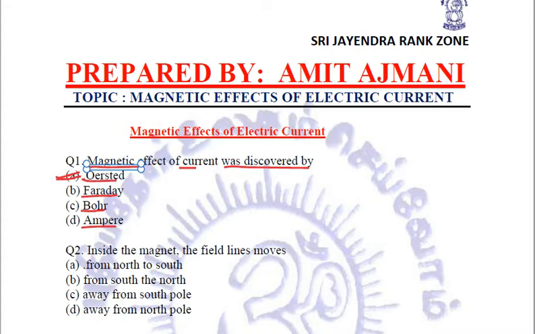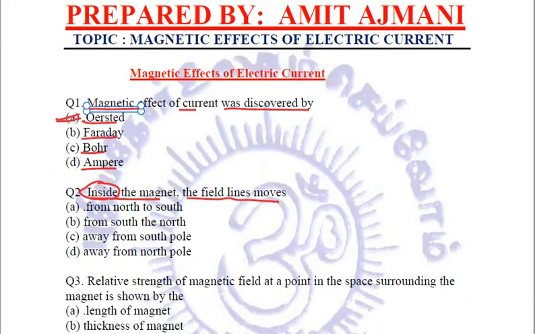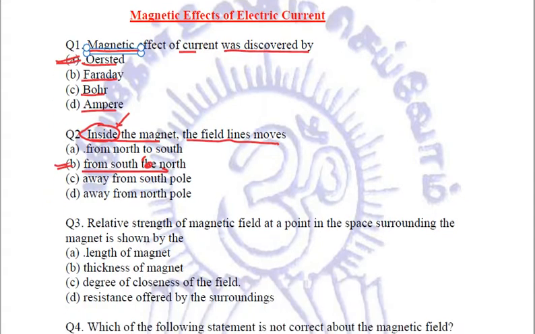Coming to the next question. Inside the magnet, the magnetic field line moves. Now we are talking about inside the magnet. We know that in a magnet, the magnetic field lines move from north to south outside the magnet, and inside they are from south to the north pole. So the answer will be B, from south to north inside the magnet. So B is the right answer.